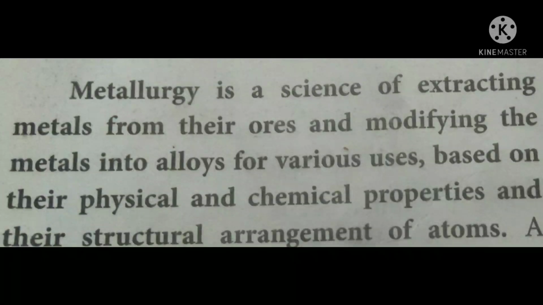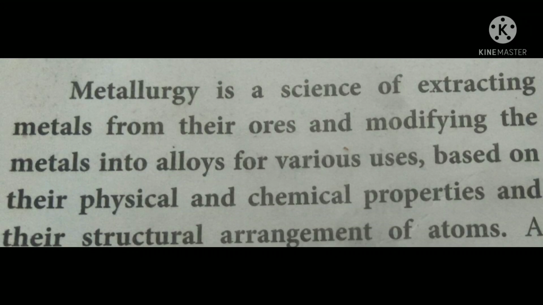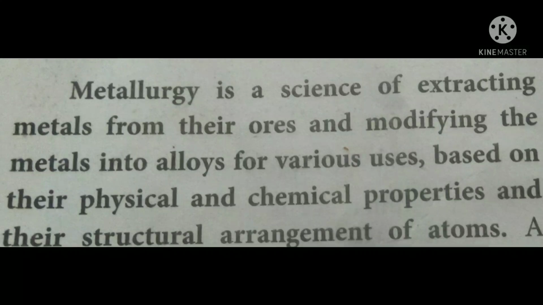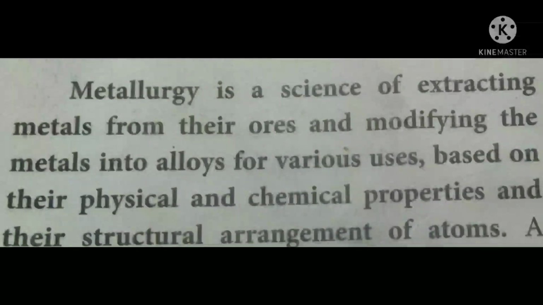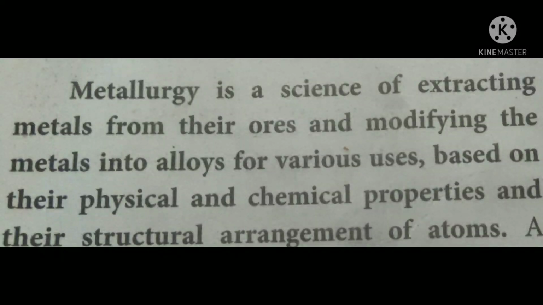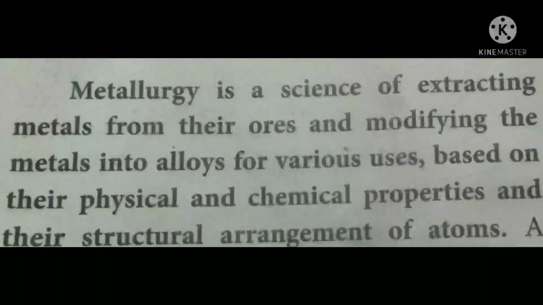Gold. Okay, wow. So pure gold means 24 karat, isn't it? So normally we will use gold in the form of alloy with copper. Okay, so that is called as what? Alloys. Have you understood? What is the definition for metallurgy? Metallurgy is a science of extracting metal from the ores. After that they are modified into alloys. Alloys means what? It is a combination of two or more metals. For example, only I said gold.